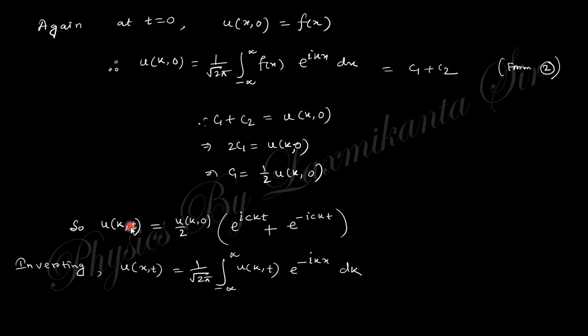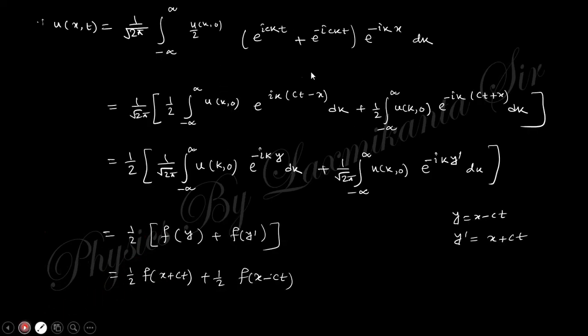If you take the inverse, the k function is converted into the x function, this is the f of x. And if you take this integration, finally you get this solution. And you know this is the solution of the wave equation in one dimension. So the solution we obtain in the differential equation problem can also be solved by the Fourier transformation method, right?